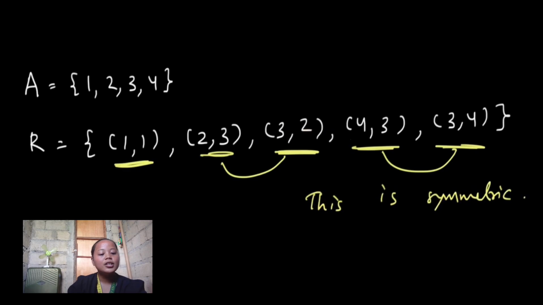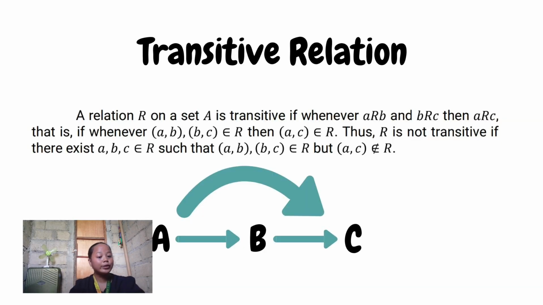Next, the last type of relation is the transitive relation. Let us define when R on a set A is transitive: whenever A relates to B and B relates to C, then A relates to C. That is, whenever the ordered pairs (A, B) and (B, C) are elements of R, then (A, C) is an element of R. Thus, R is not transitive if there exist A, B, C such that (A, B) and (B, C) are elements of R but (A, C) is not an element of R.